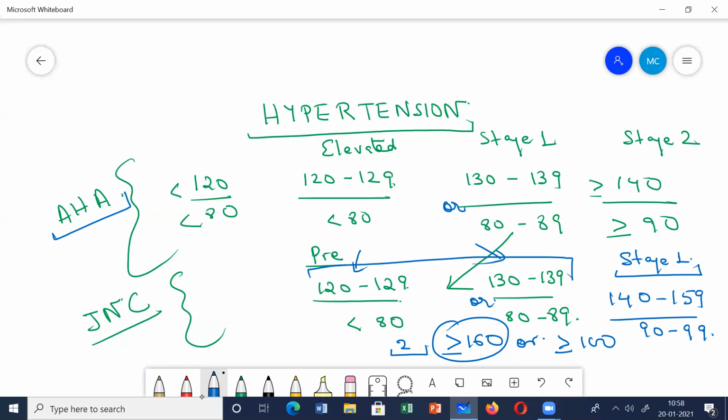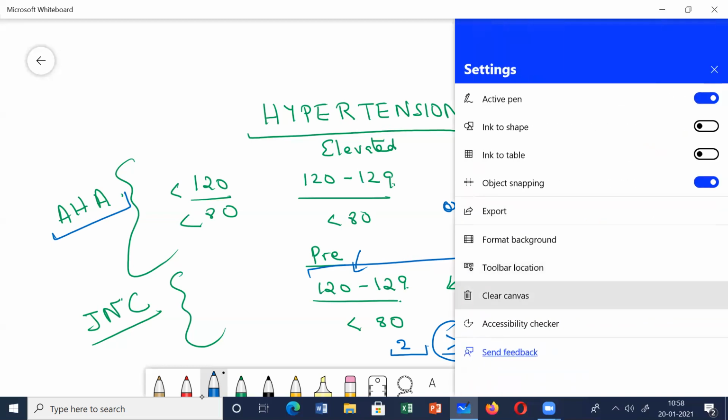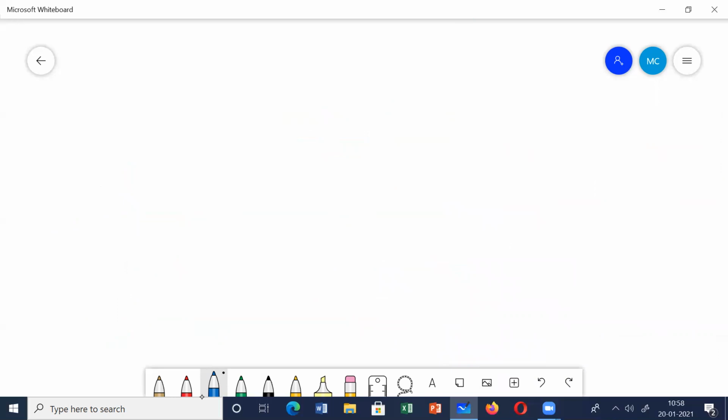There are some terms which are associated with the different types of hypertension. One is called white coat hypertension. White coat. Who wears a white coat? A doctor wears a white coat, isn't it? In this type of hypertension, these individuals, when they measure their BP at home, have a normal BP. But when they come to the hospital or to the physician's clinic, there will be an increase in the BP.